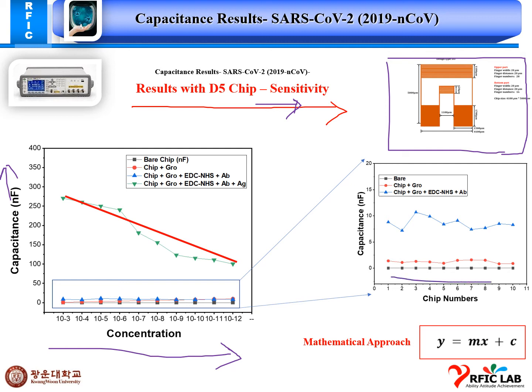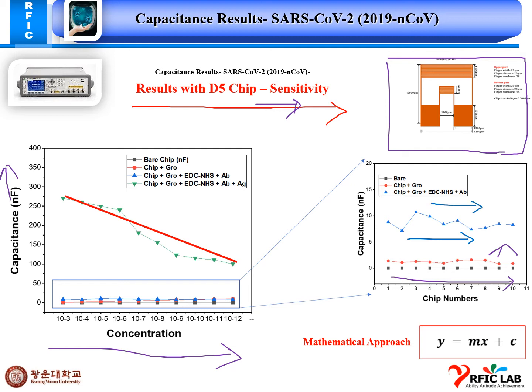The black part is a bare chip, the red part is a bare chip plus graphene oxide, and the blue part is chip plus graphene oxide plus EDC NHS and antibody.